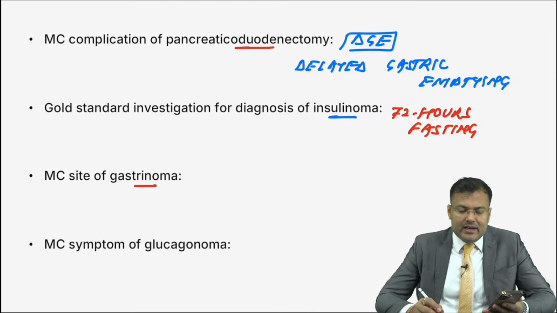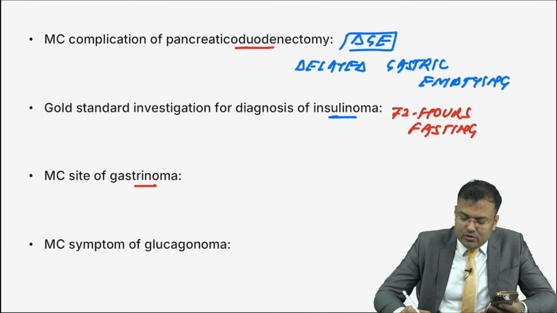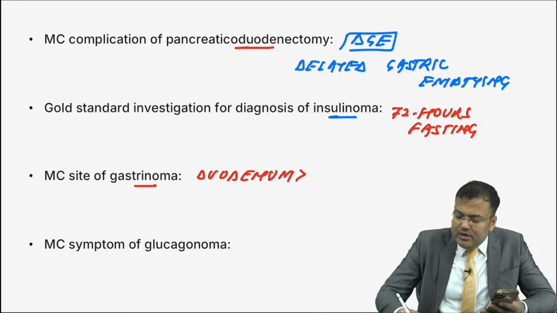Very good, Sidhu Swami, correct. It is duodenum followed by pancreas. So gastrinoma, it is duodenum followed by pancreas. Next question, tell me, in duodenum, which part of duodenum?